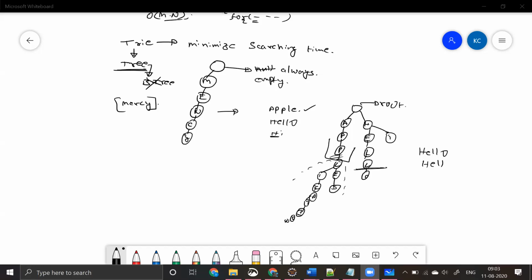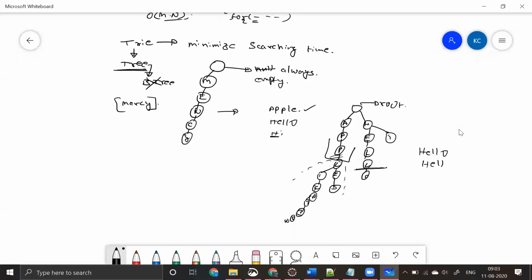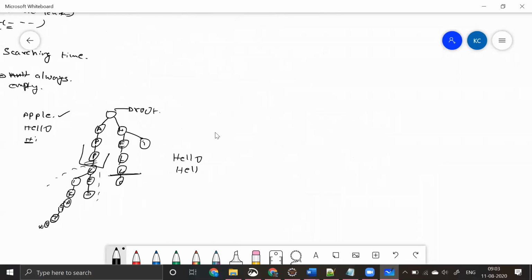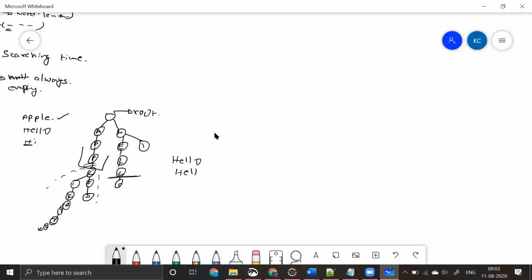Fine. This is what a trie data structure is for you guys. So now let's try to see how we represent it. If you remember, as part of our representation, if you see our previous notes, I said a tree can be represented. For example, let's say a binary tree. How do we represent a BT node?